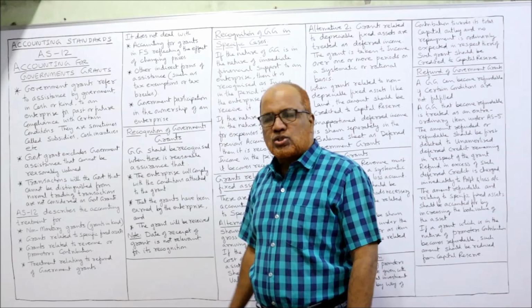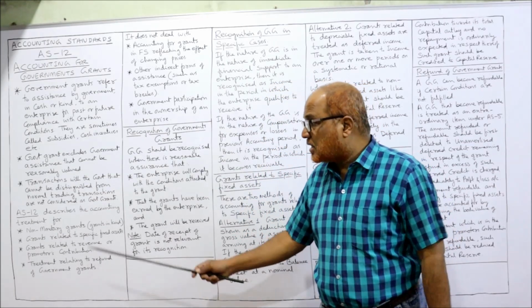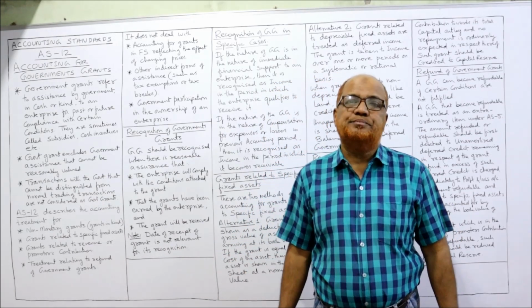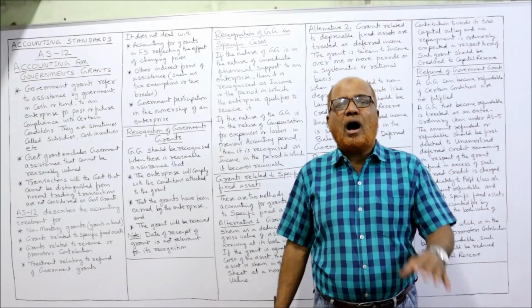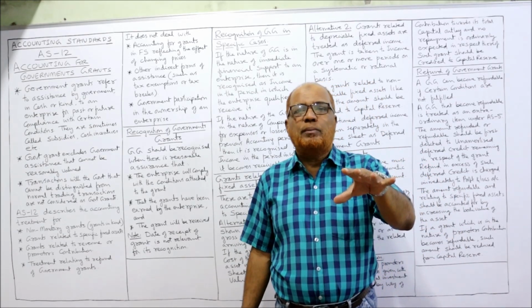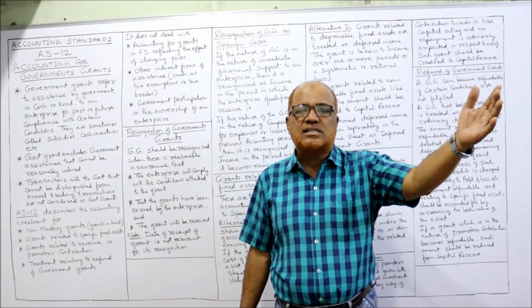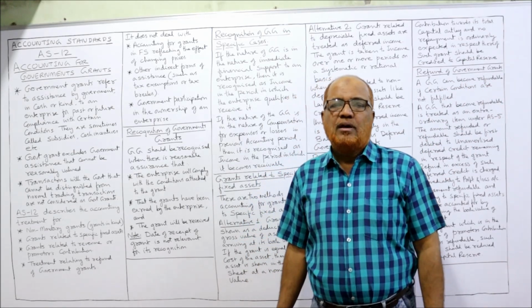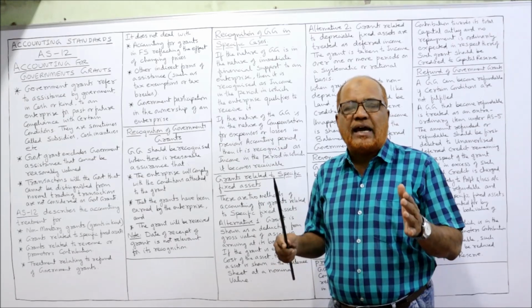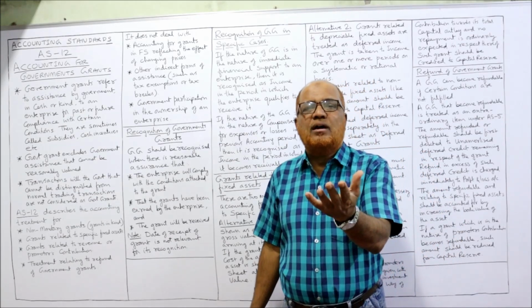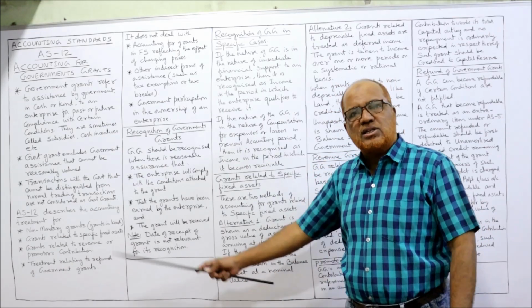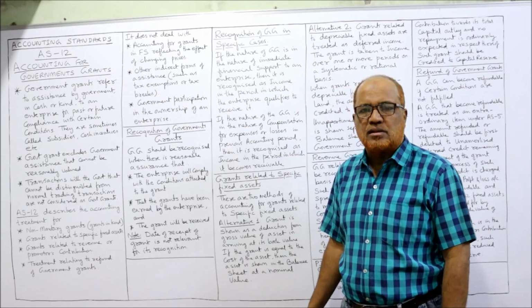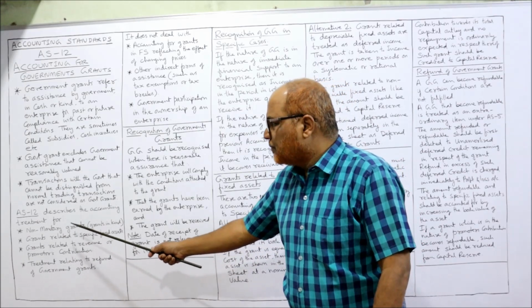Next is AS12. Actually, AS12 describes the accounting treatment. This accounting standard 12 explains how accounting treatment should be done when the government has given some grants. In the financial statements of the enterprise, how these government grants should be dealt with and disclosed, that's what AS12 explains. So what does AS12 explain?